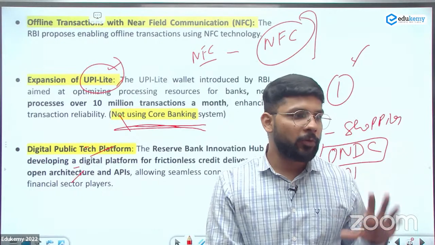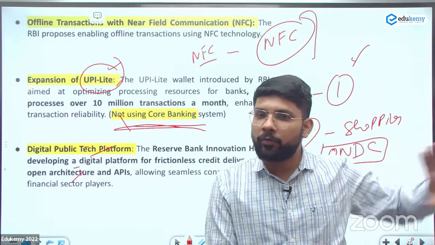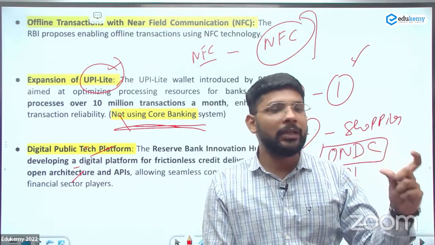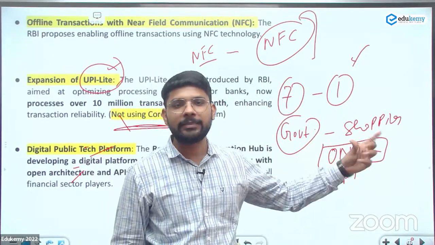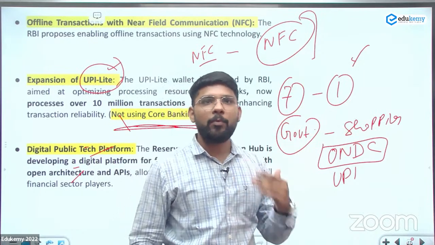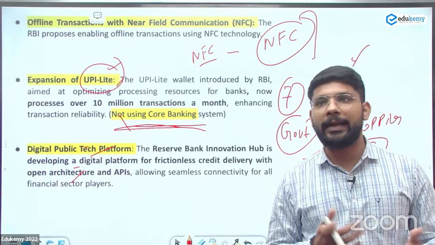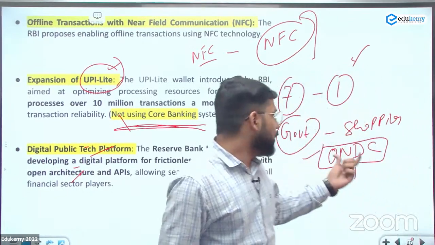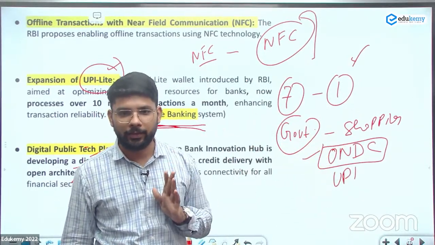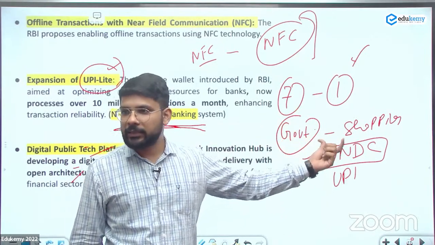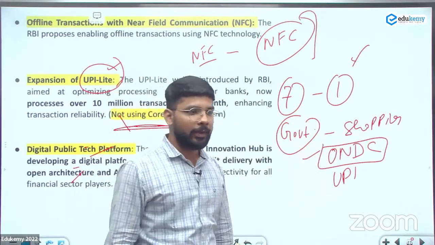Right now, whatever you order from Zomato or Swiggy, you can add items only from a single merchant. Suppose you are ordering from Grover Mithai Wala, you can add only from Grover Mithai Wala. But with ONDC, you can add products from multiple merchants in a single cart. There you do not have to save your information multiple times, and there is no need to create multiple accounts. At a single time, you can buy products from Flipkart, Amazon or Myntra on this ONDC in a single cart. But till now, only Amazon is registered for ONDC. Flipkart and Myntra are not registered. When they are registered, you can buy on a single platform.